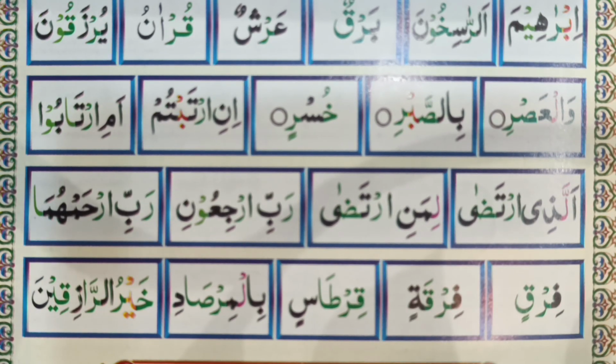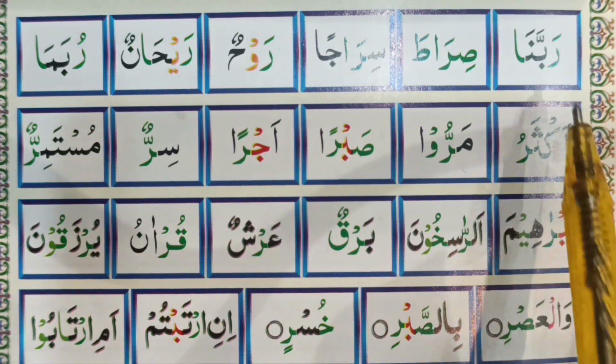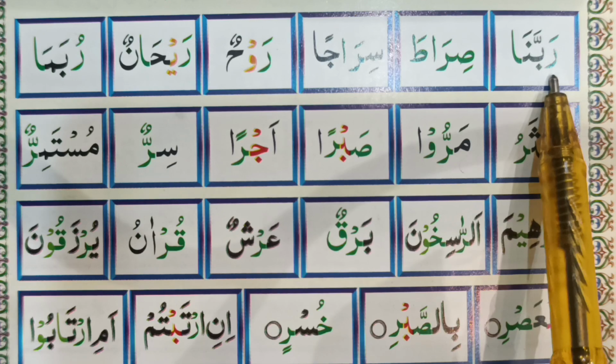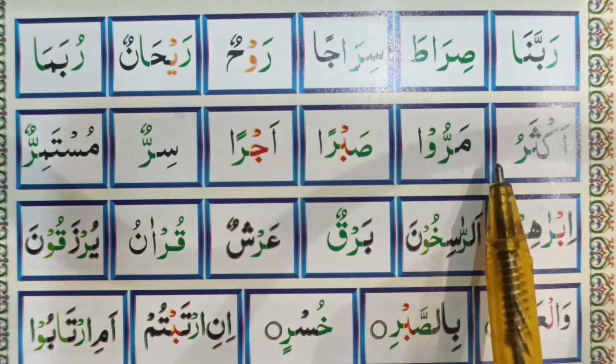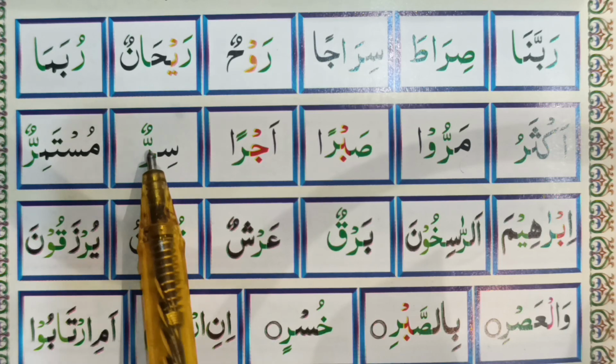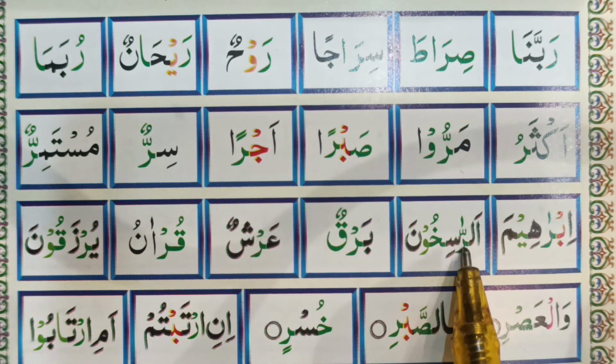Okay, let's revise the rules of ra to make thick sound so you can understand better how to pronounce the ra letter thick. So the first rule is you have to make thick sound whenever you see ra has a zabar on top, ra has pesh on top, ra has do zabar on top, ra has do pesh on top, then ra has khadi zabars on top. Okay, this is the first rule.